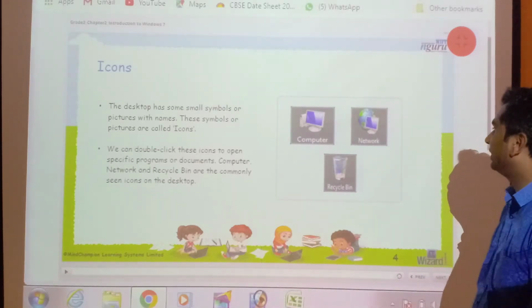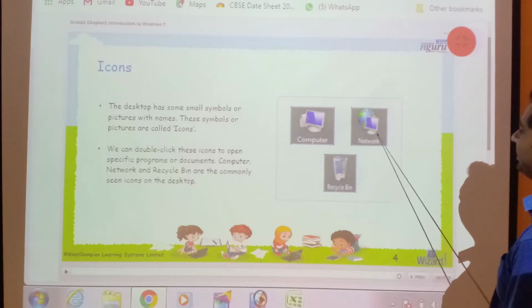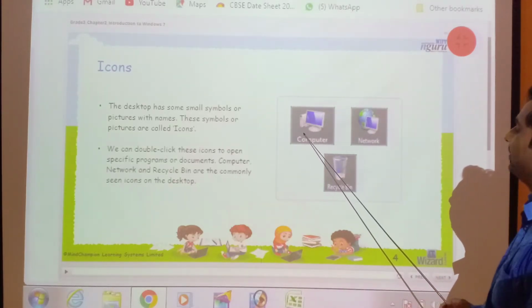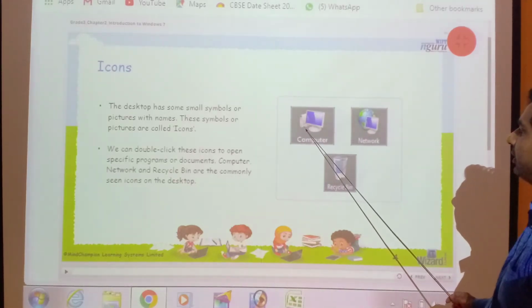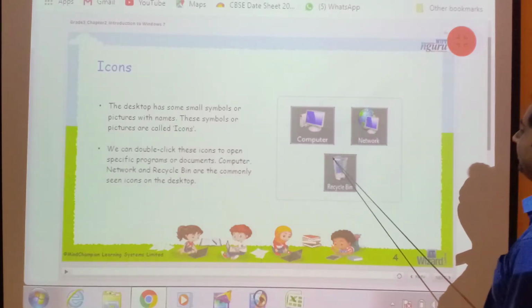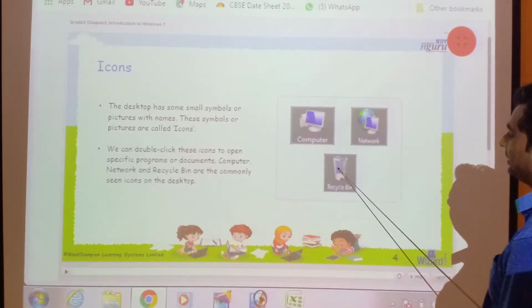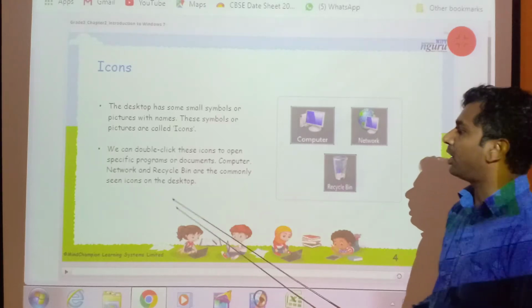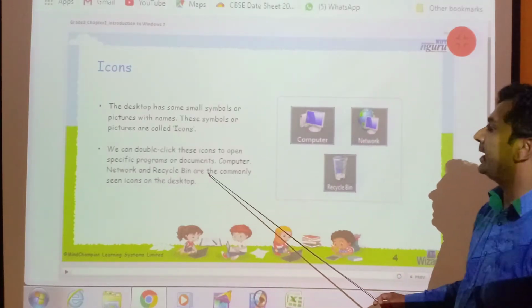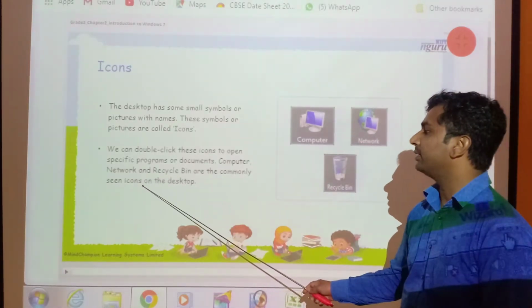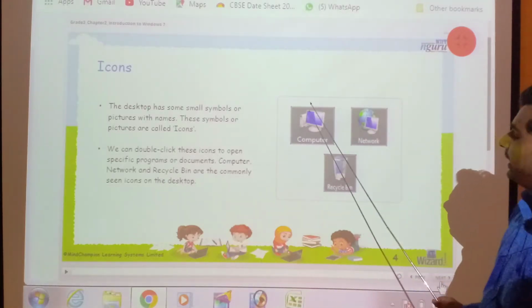This is the computer, my computer. This is the network. This is the recycle bin icon. Network and recycle bin are commonly seen icons on the desktop.